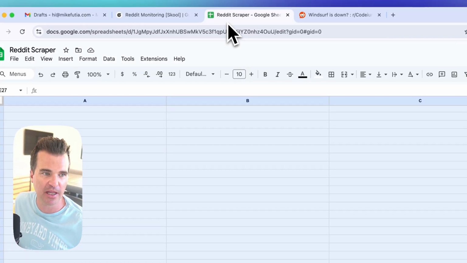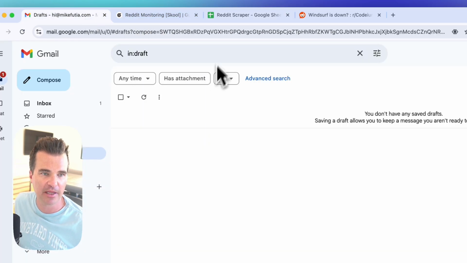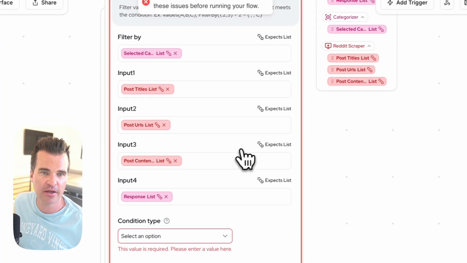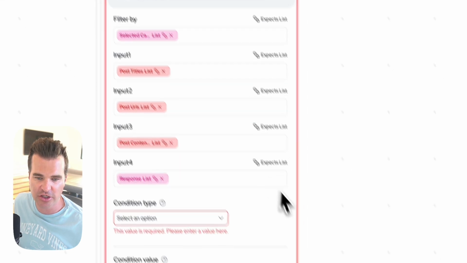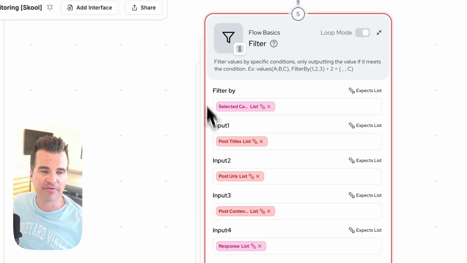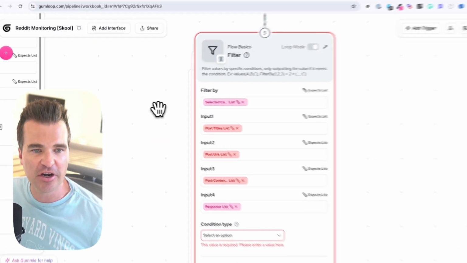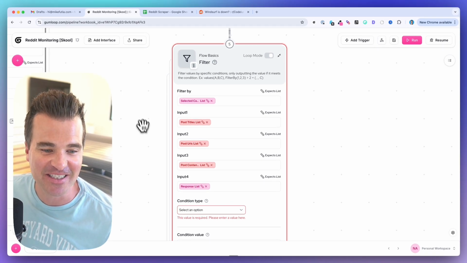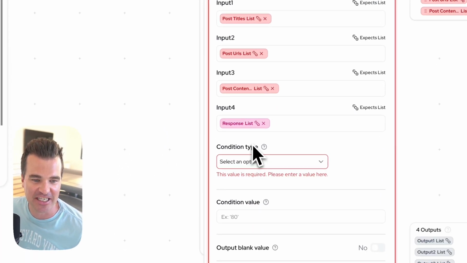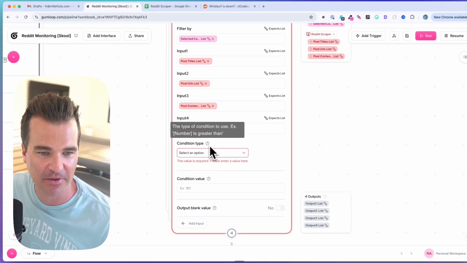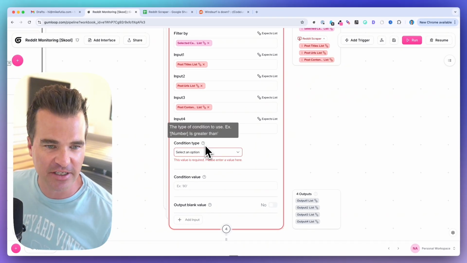Again, my spreadsheet is blank. My drafts are now blank. So let me just hit run. We've got one node with an issue. Let me see what that is. Oh, I made a mistake in the filter node if you didn't catch it, because I didn't catch it either. So I forgot to set this condition type down here. So I'm glad I caught this. I'll obviously leave this in the video.